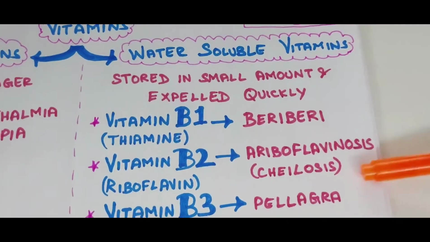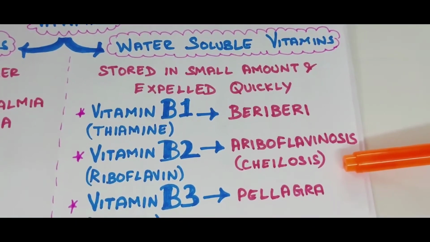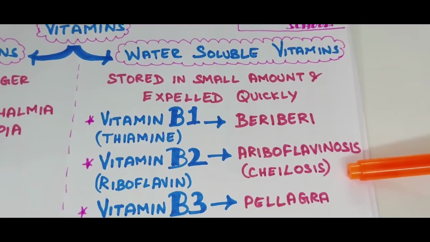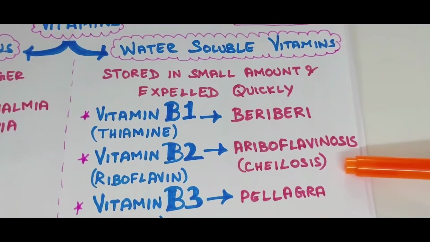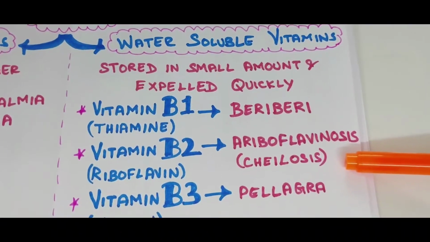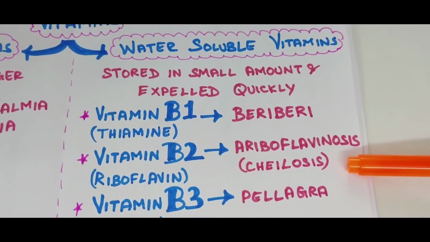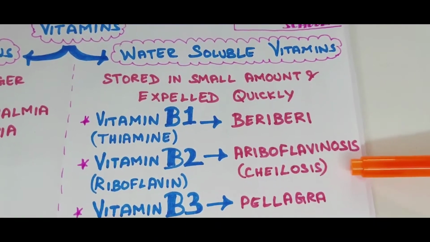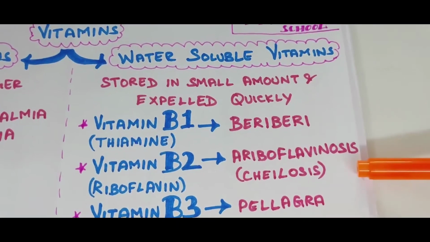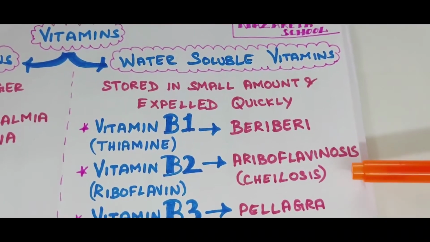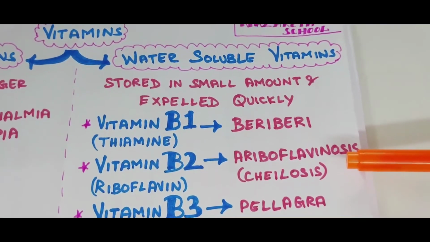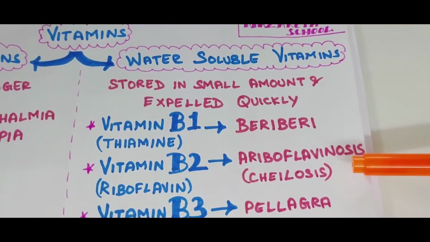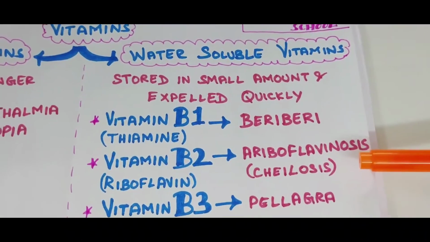Next, vitamin B2, otherwise called riboflavin. Dietary sources of vitamin B2 are milk, eggs, liver, green vegetables, whole grains. Deficiency disease, ariboflavinosis. Symptoms: irritation in eyes, dry skin, inflammation of lips, fissures in the corners of the mouth.